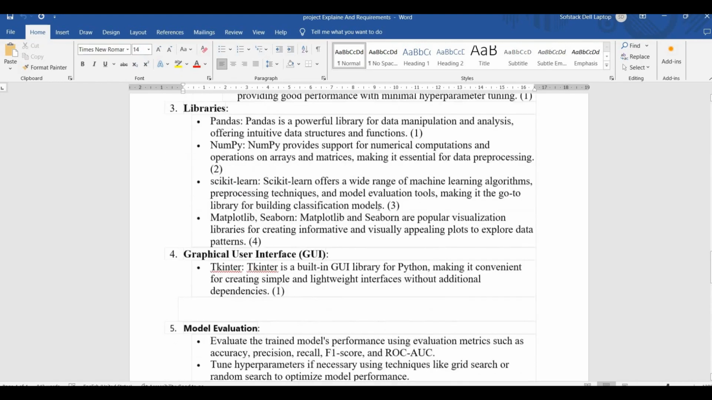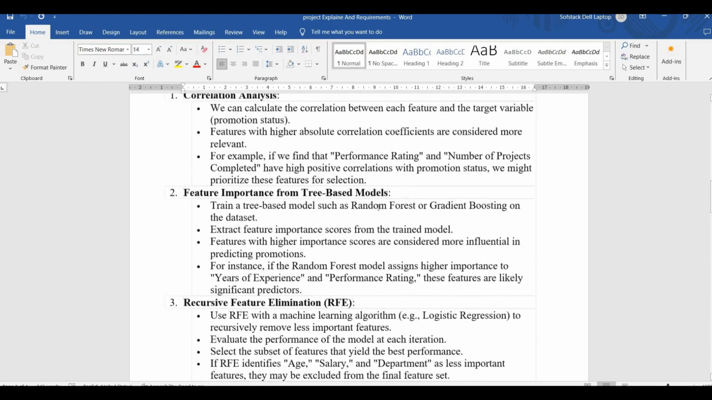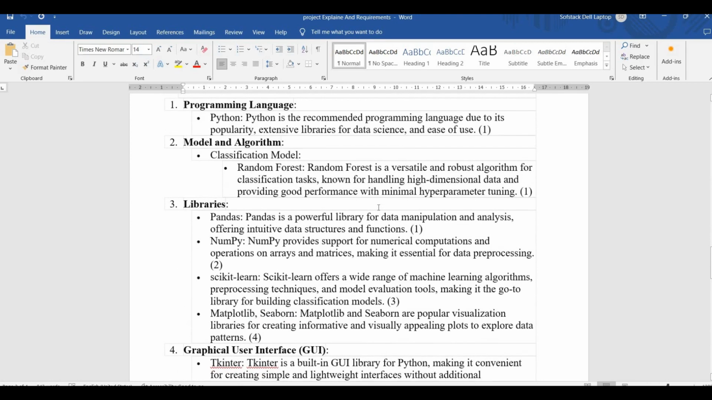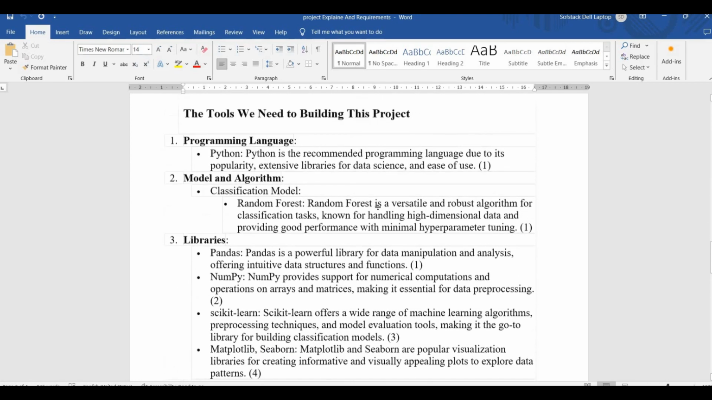This was the project requirement for employee promotion prediction, and I hope you enjoyed exploring the document with me.